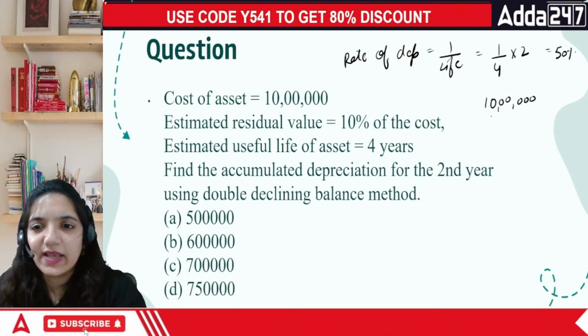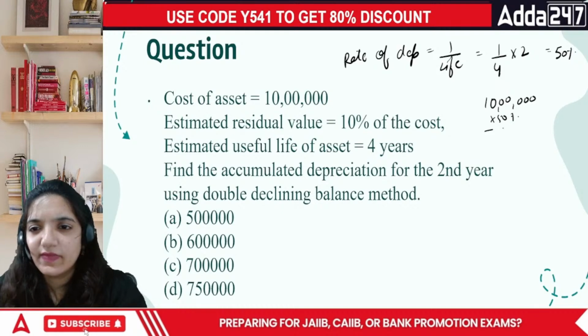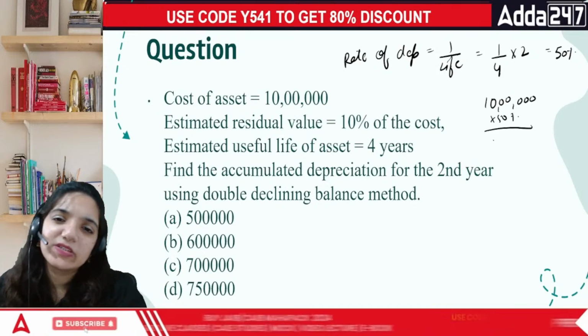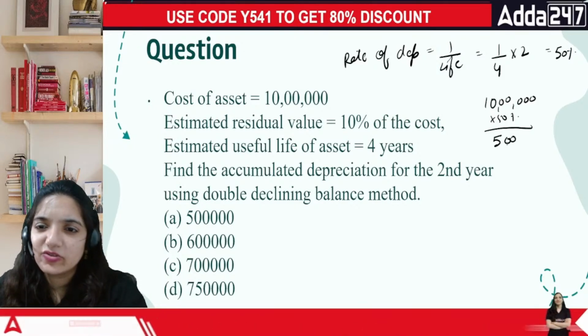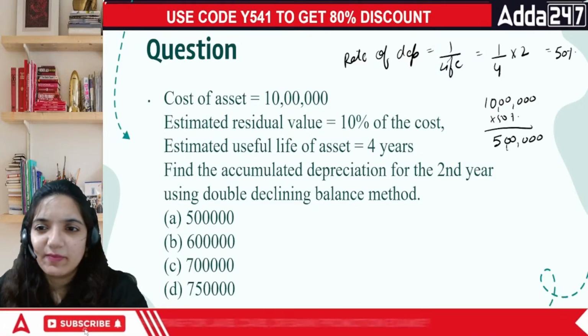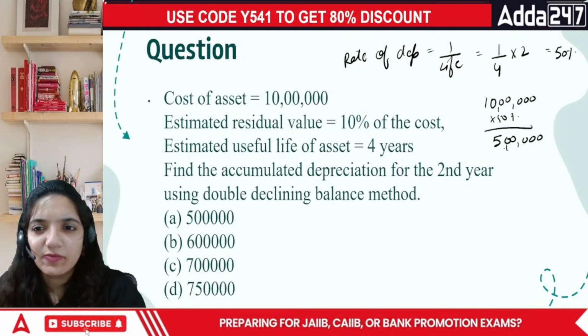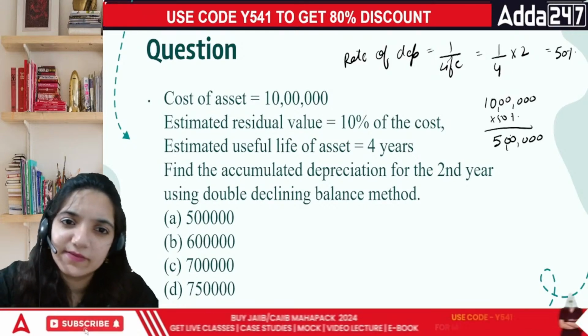Okay, 10 lakh into 50%, everyone, then you are left with what? 50% is 5 lakh, right? So 5 lakh is definitely there. By the second year, what's gonna be the depreciation?